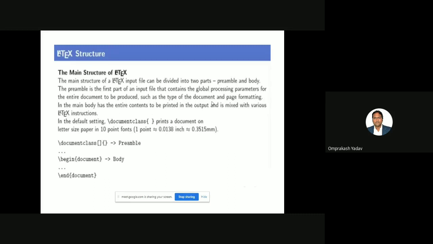Okay. So what is the basic structure? There is a video available in the Google Classroom. So if you want to again see this introduction, you can visit that particular video. But I wanted just to quickly revise this.